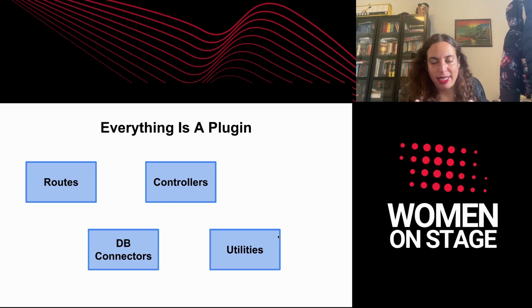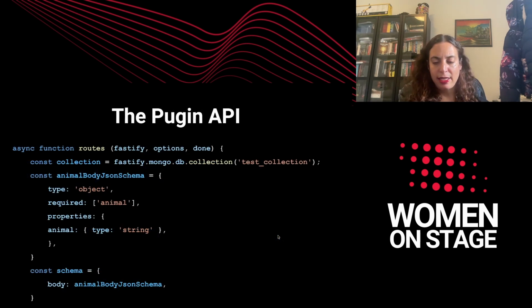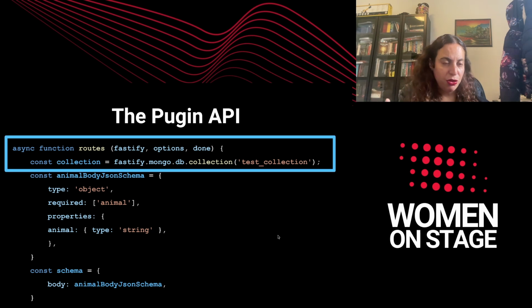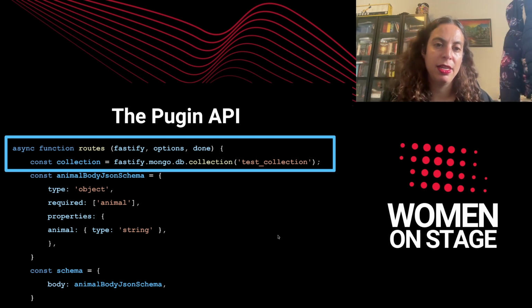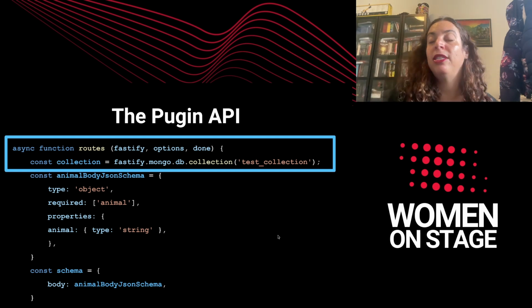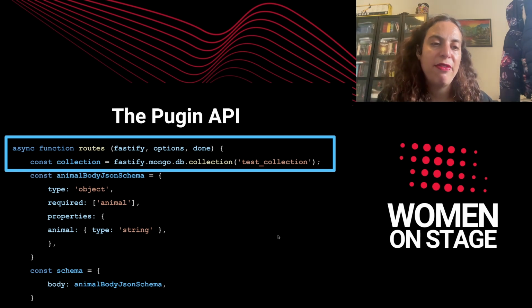Also, I would like to say about Fastify that everything is a plugin. If you're writing routes, they are defined as plugins. Controllers are defined as plugins. DB connectors are defined as plugins. Everything is defined as a plugin. And I would like us to look at the plugin API. In order to write a plugin, you have to implement a function that will receive three parameters: the Fastify instance, options, and done, a function that is called when the functionality ends. Once you implement this interface, you have a plugin.